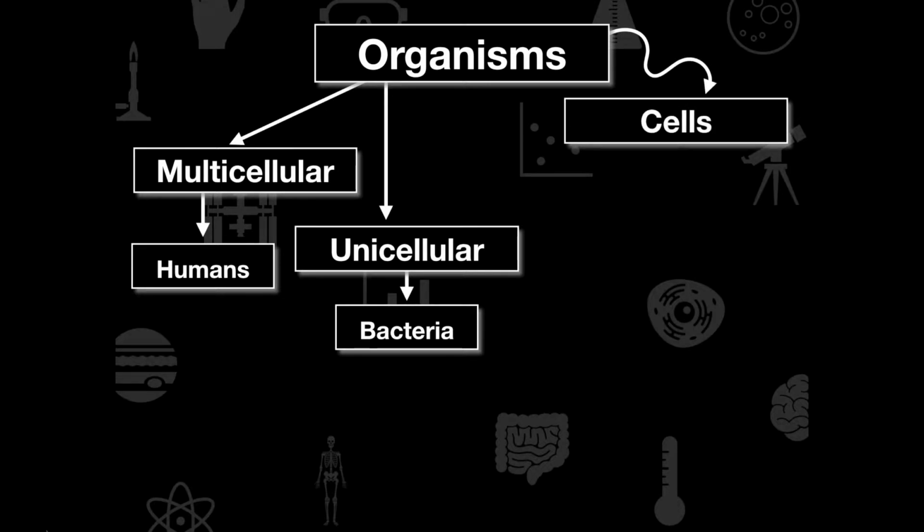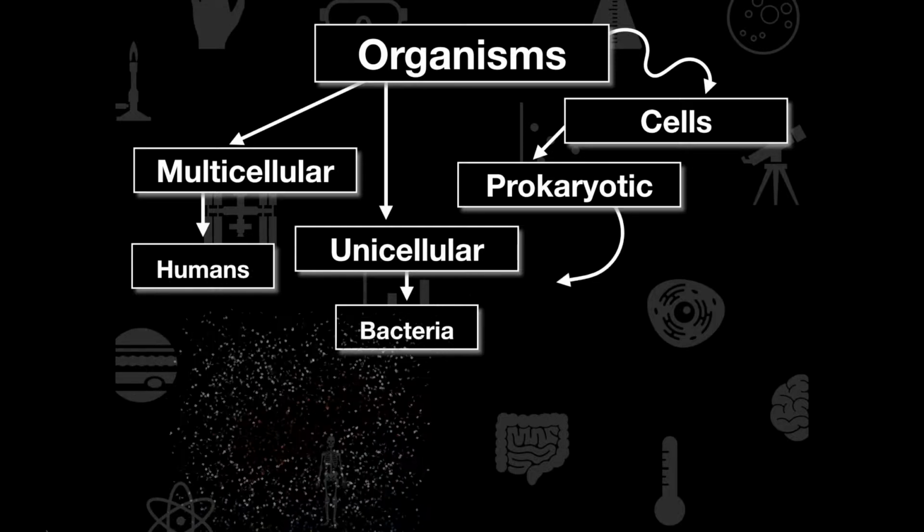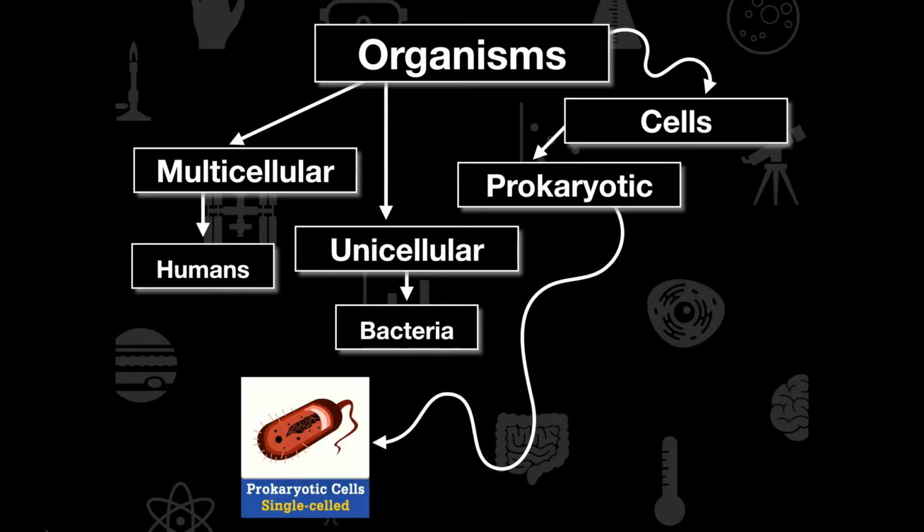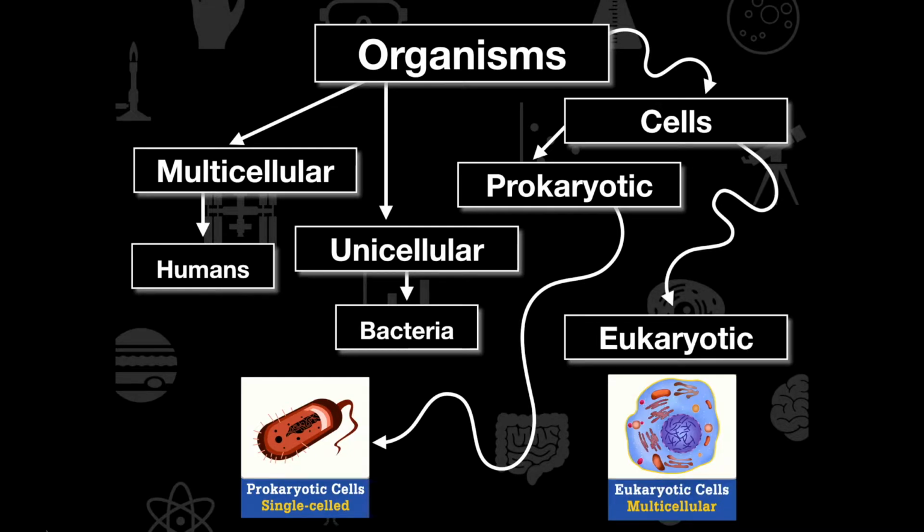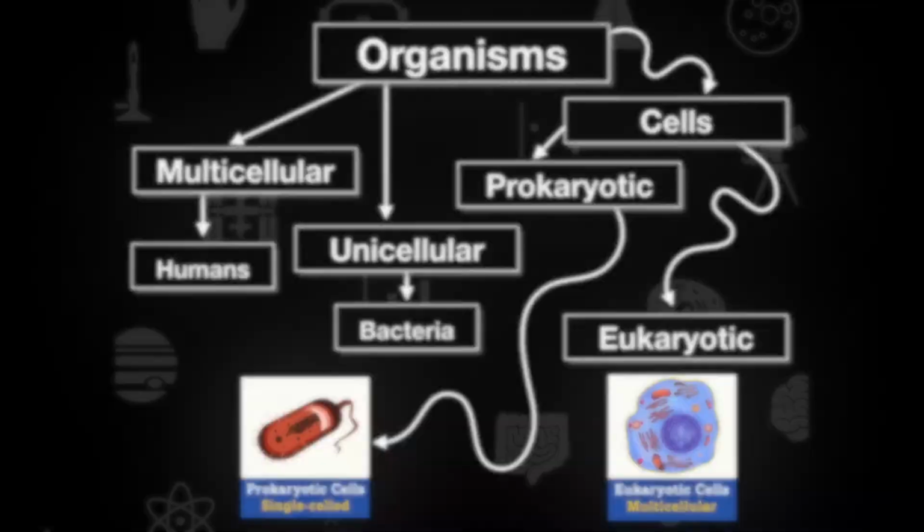We can break cells down and cell types into prokaryotic cells, which are going to be things like bacteria, single cellular organisms, an organism that only is made of one cell. Or we can break it down into eukaryotic cells, or multicellular organisms where cells form together, and then they have specialized functions.